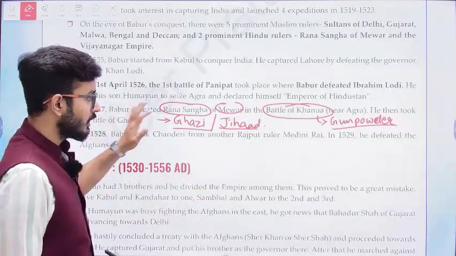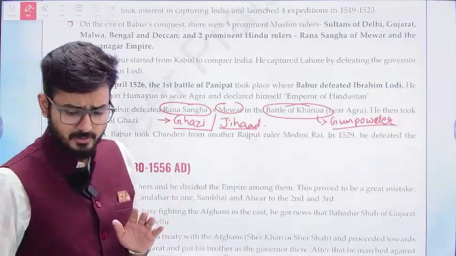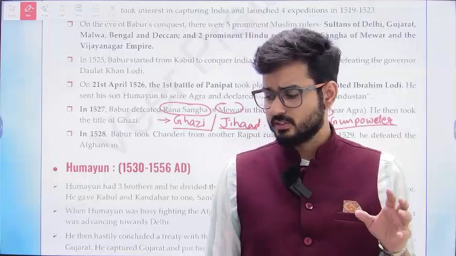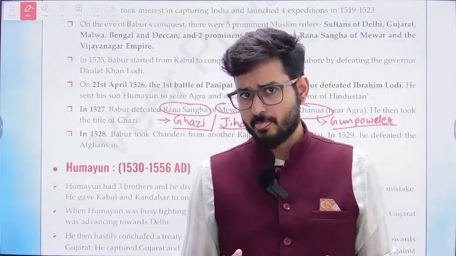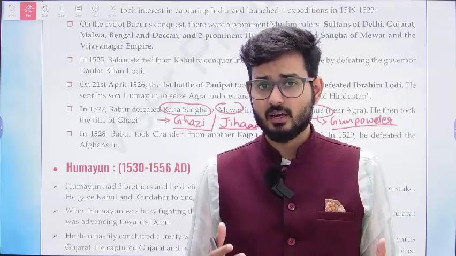Now, by 1530, this person was in India for 4 years, and for all 4 years he was mostly engaged in war. He is not going to have much time for other activities.